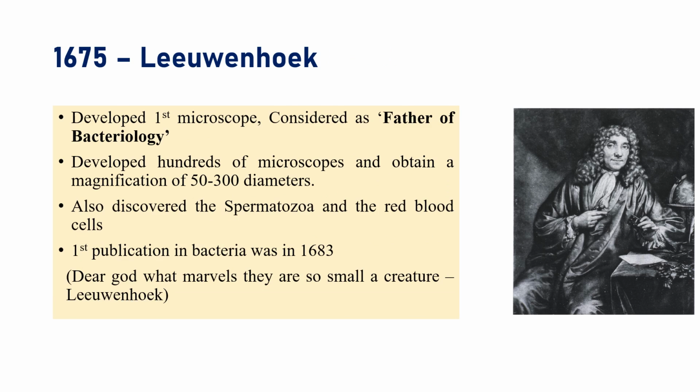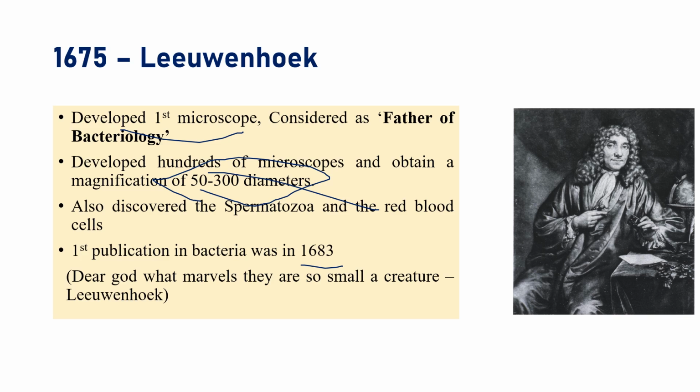Next one is Anton van Leeuwenhoek in 1675 and 1676. He is the first person who developed a microscope, and is also considered the father of plant bacteriology. He developed hundreds of microscopes, and the most important thing is the magnification. He obtained magnifications of up to 50 to 300, and he published his first publication on bacteria in 1683.